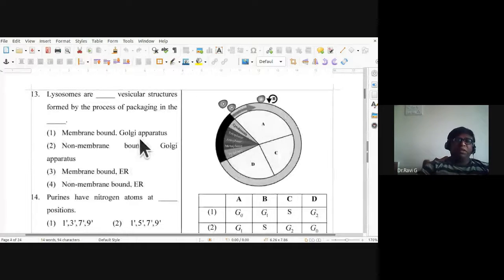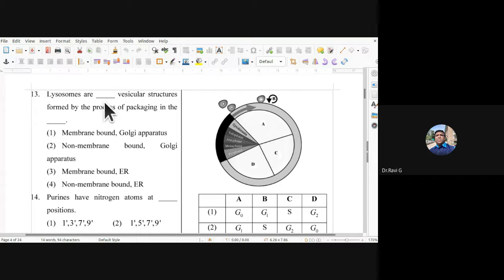13th one, lysosomes are dash vesicular structures. They are membrane bound vesicular structures formed by the process of packaging in the Golgi apparatus. Lysosomes are the membrane bound vesicular structures which are formed by the process of packaging in the Golgi apparatus. So 13th one, first option is the correct one.